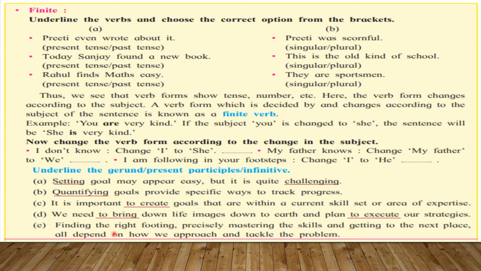See the last sentence: finding the right footing, precisely mastering the skills and getting to the next place, all depend on how we approach and tackle the problem. Here, finding is our gerund. Same as right footing, we have to underline it also. Same as mastering, it is also our gerund. And the skill, and getting to that, getting is also our gerund, so we have to underline. Clear?